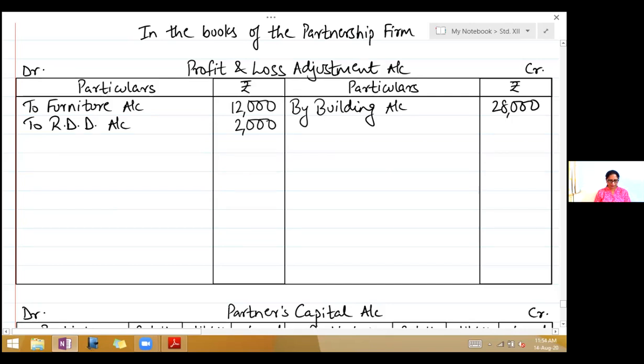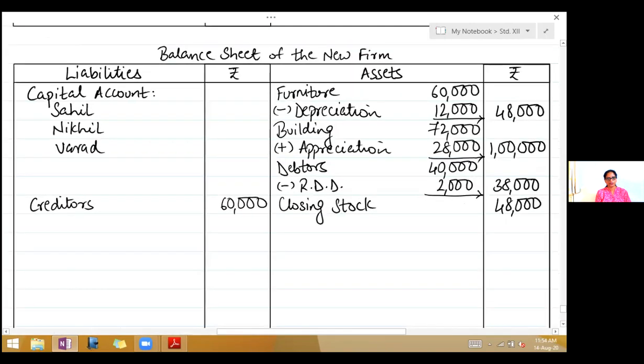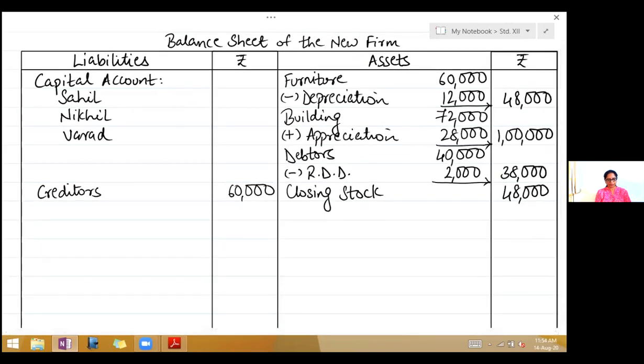The last one: it was found that there was a liability of 3,000 for goods in March 2017 but recorded on 2nd April. So we have to record this liability. First effect you will write on the liability side of the balance sheet. Write liability for goods 3,000.